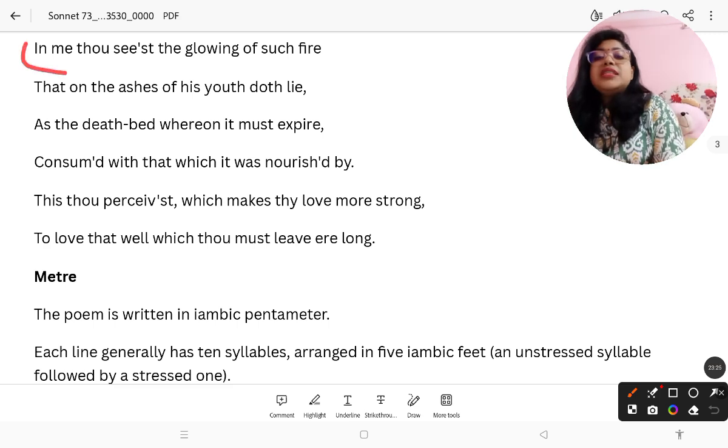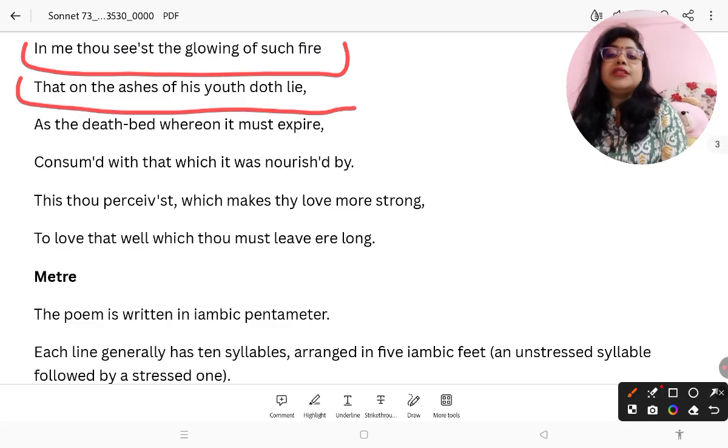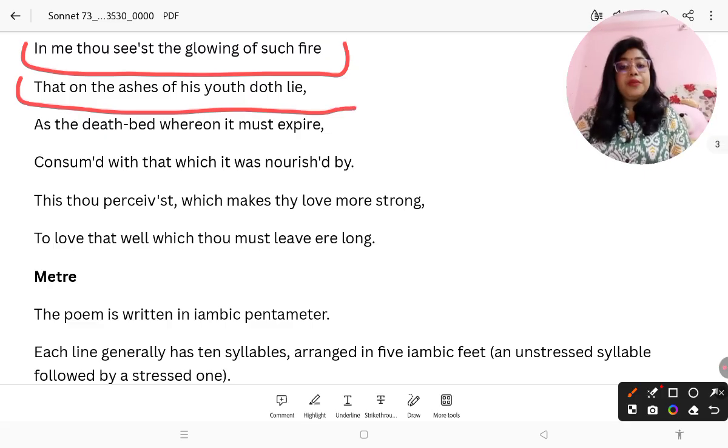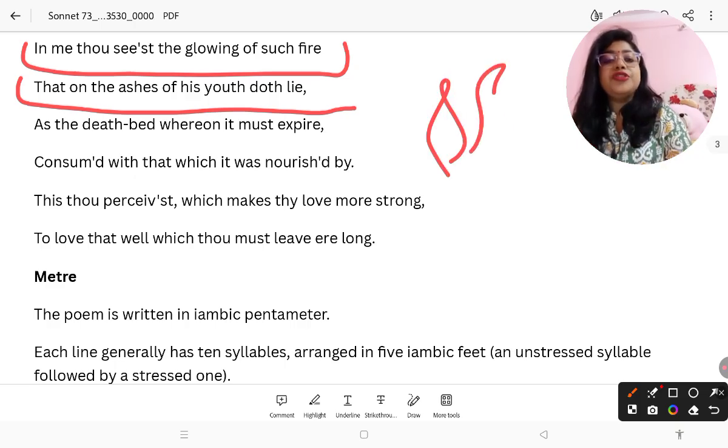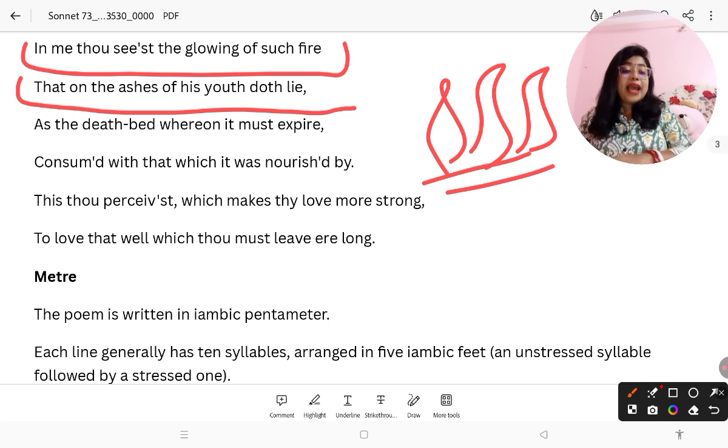Okay, now the third quatrain. In me thou seest the glowing of such fire, that on the ashes of his youth doth lie. So in me you can see the fire which used to burn in flame. Okay, so when we are very young, we used to burn in fire, we used to burn in our desire. The poet is also saying that he used to burn in fire, and now you can see the fire lying in ashes.